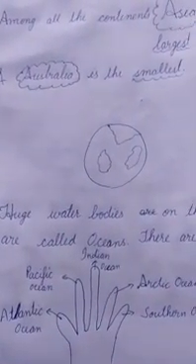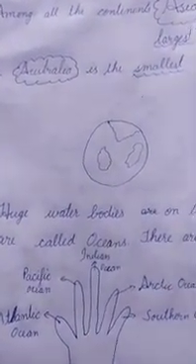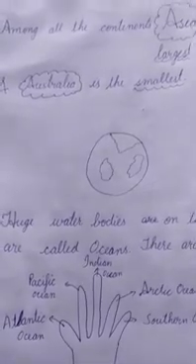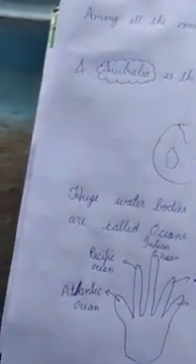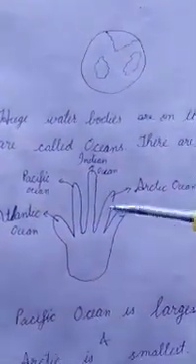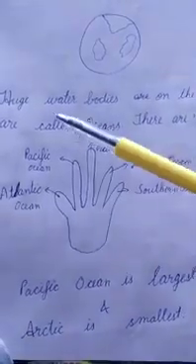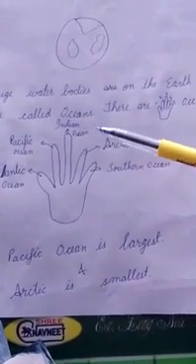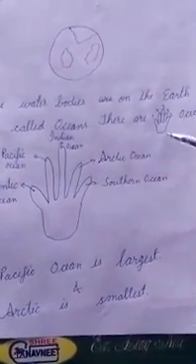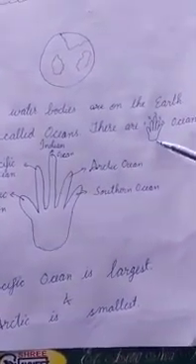Now, as the huge land masses are called continents, in the same way, huge water bodies on the earth are called oceans, and there are 5 oceans, like you have 5 fingers.